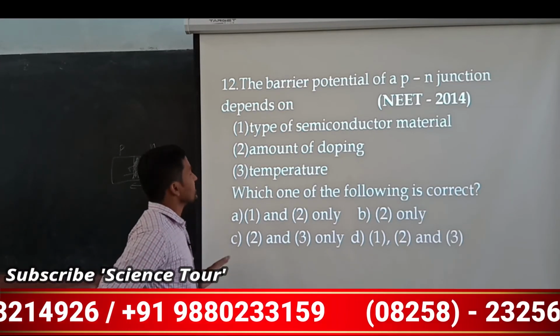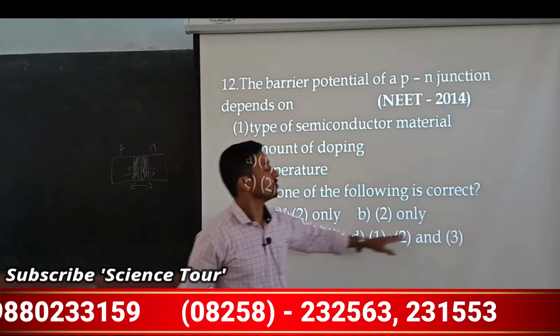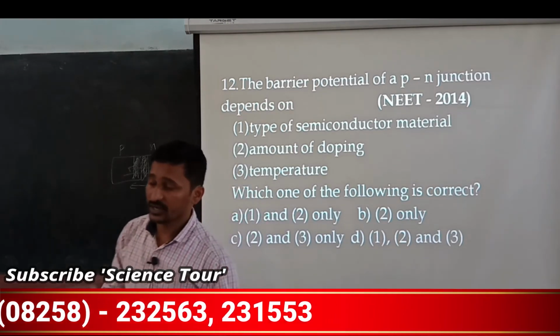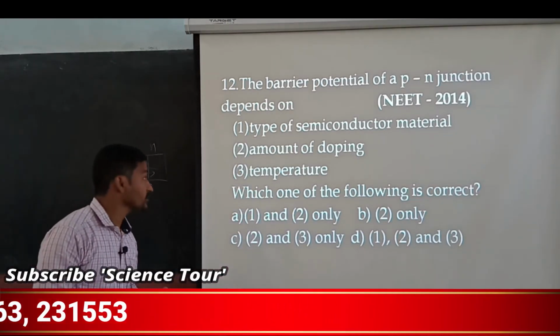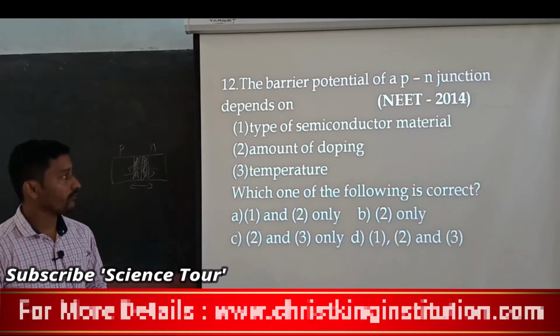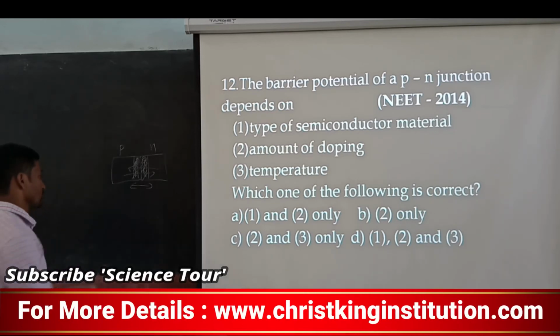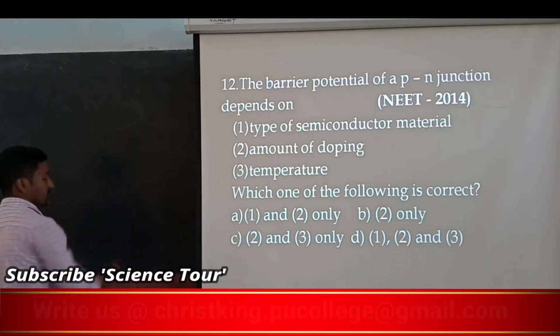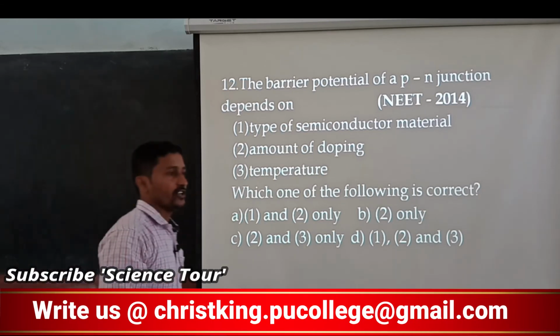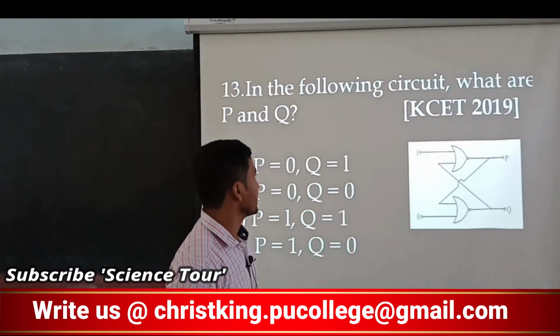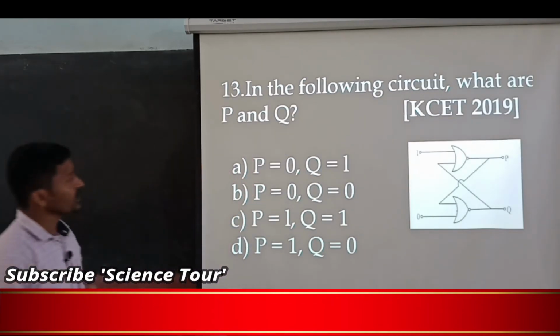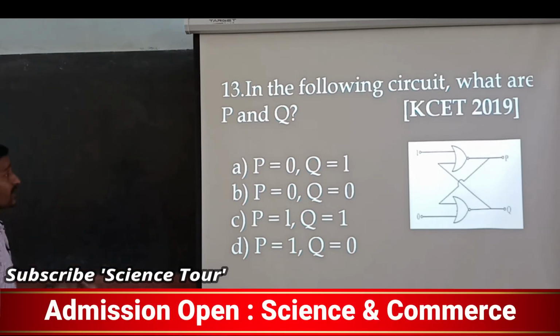Now, which one of the following is correct? All are correct only, right? So 1, 2, 3 are correct. It depends on temperature also, it depends on doping also, it depends on the type of semiconductor also. Okay, so that is the thing. Again and again I am going to tell you, go to the theory part again and again, study that neatly. In the following circuit, what are P and Q?